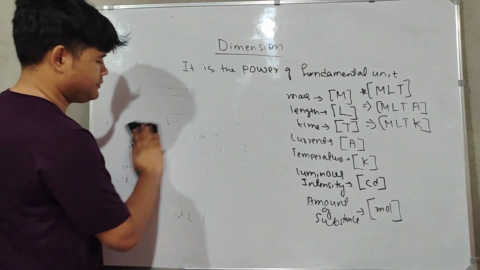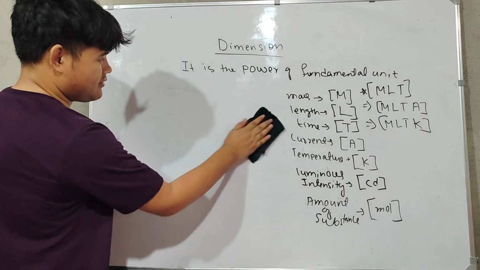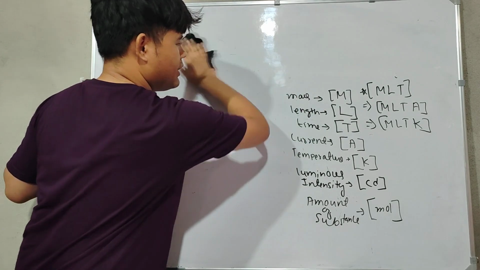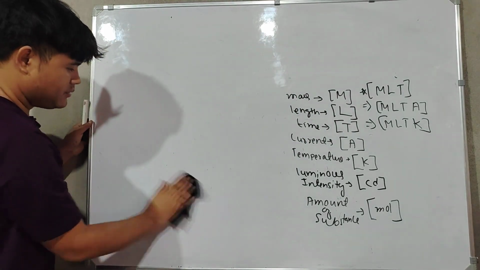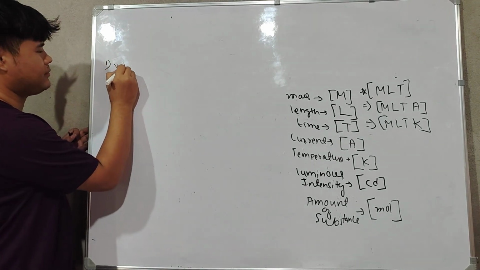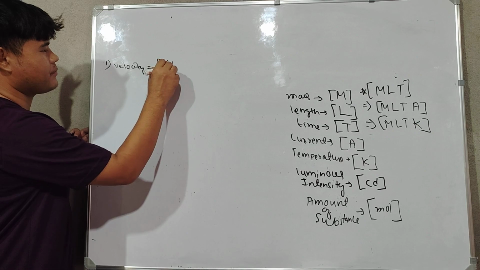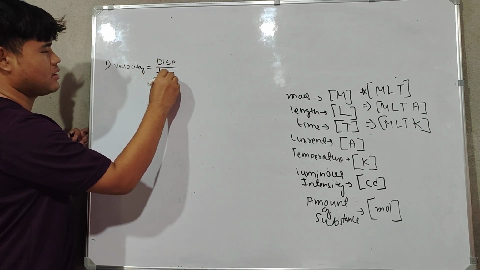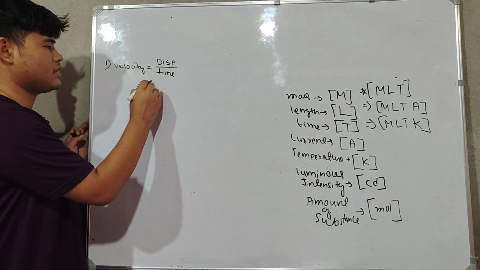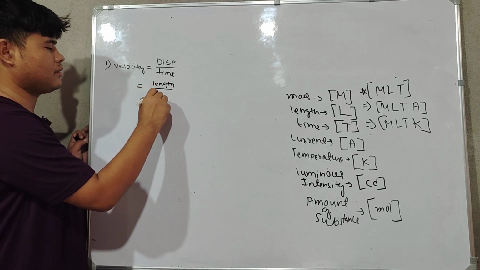velocity. This is my favorite, velocity. I like the word velocity. It sounds so fascinating. Okay, number 1, velocity. So velocity is displacement by time. So displacement is meter only, length only, right? So it's length only, and it is time only, right?